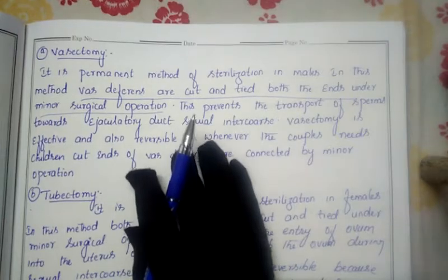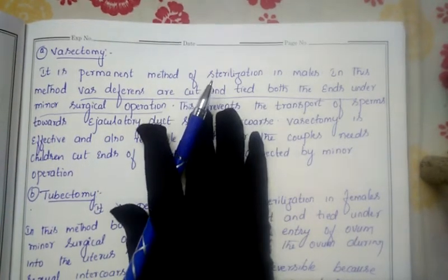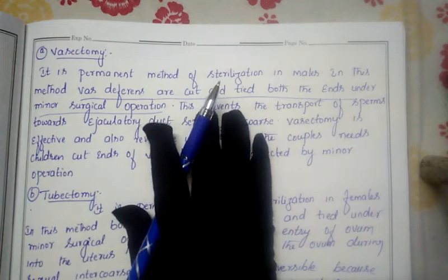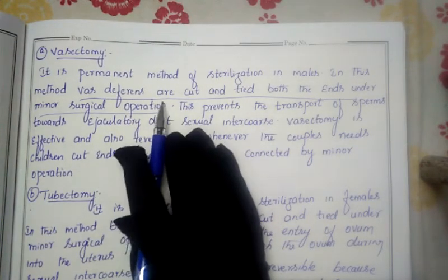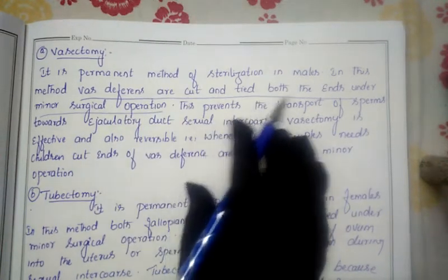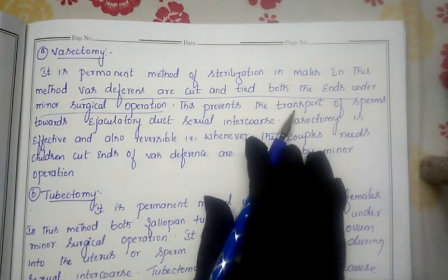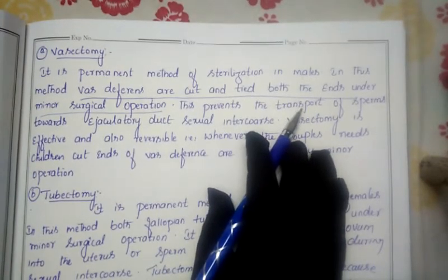So in this method, the person, whether male or female, undergoes a procedure. We are discussing the male here. In the male body, by a surgical operation, the reproductive part, the vas deferens, will be cut and they will tie both the ends, as the diagram is also mentioned in your textbook.